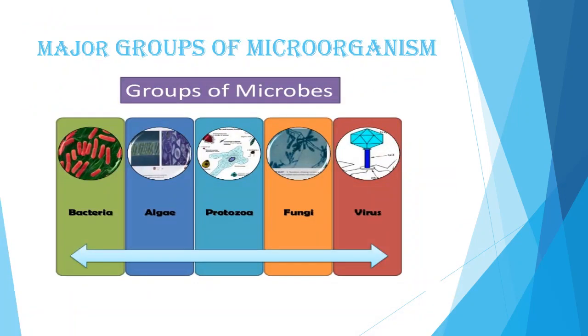What are the major groups of microorganisms? They are bacteria, algae, protozoa, fungi and virus. Out of these, virus is different from other microorganisms as they are not made up of cells and they reproduce only inside a living cell of the host. They act as a connecting link between the living and the non-living world. Now we will study the microorganisms which I have mentioned here one by one.